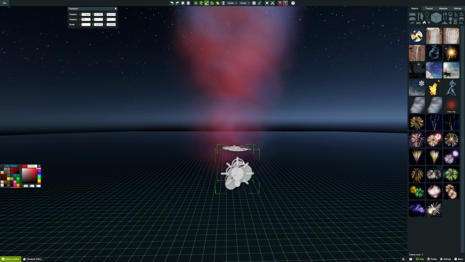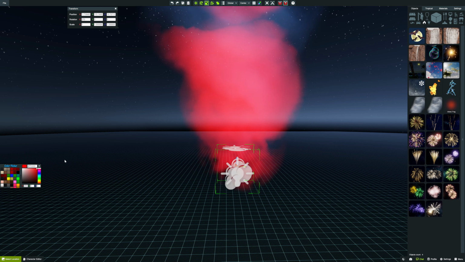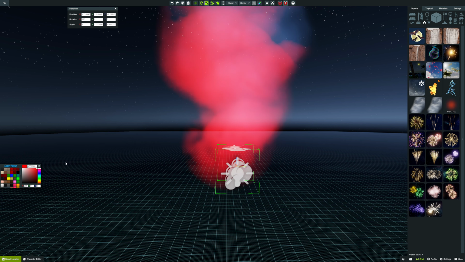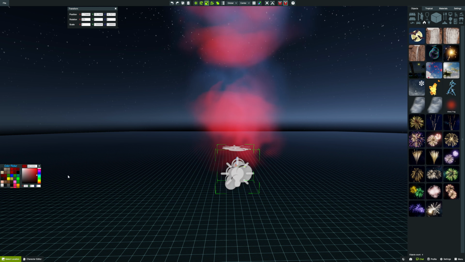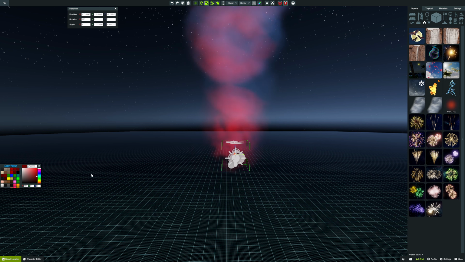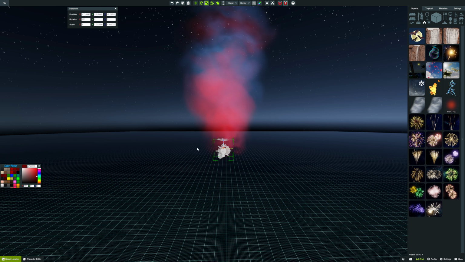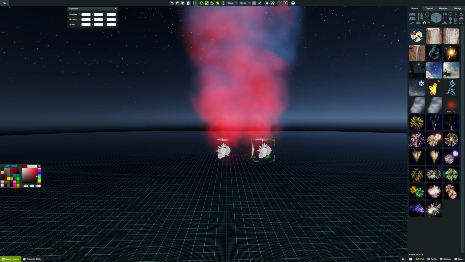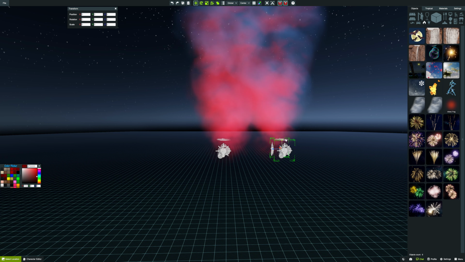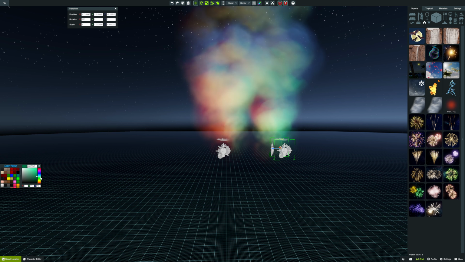Anyhow, so let's turn this one red. Boom. That's really bright. So we can kind of dim it a little bit. And we have red smoke. Now, if you want to make more, just copy it, move it over, select the top, and change your color.